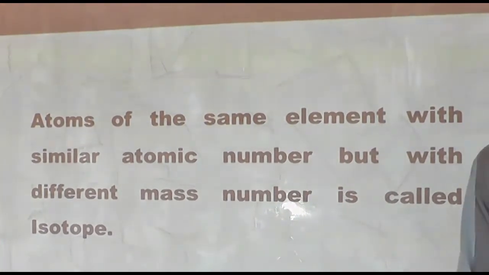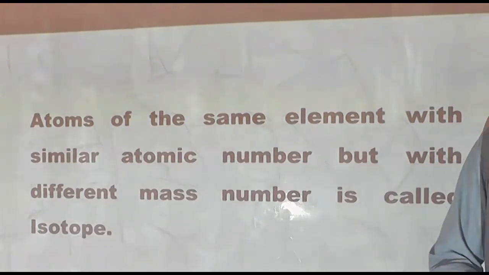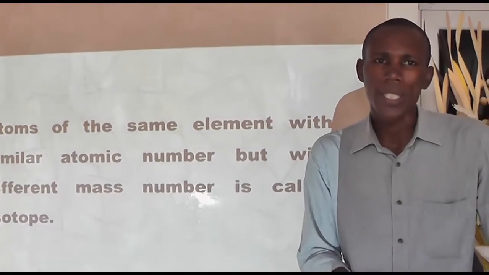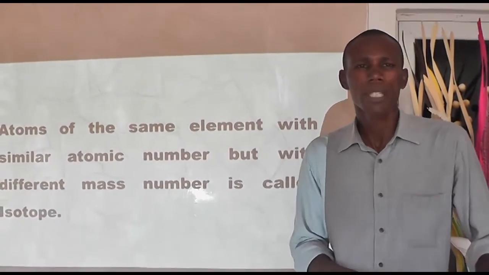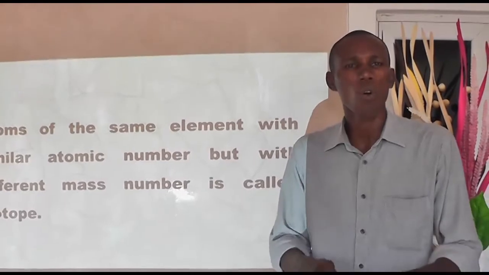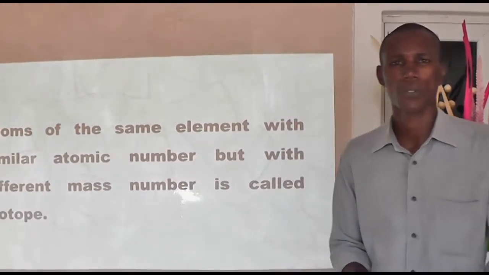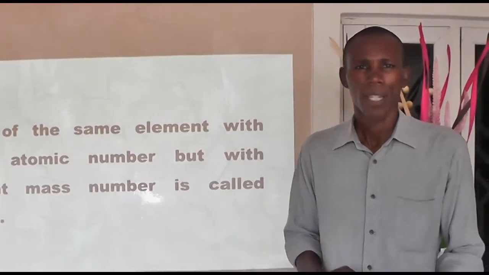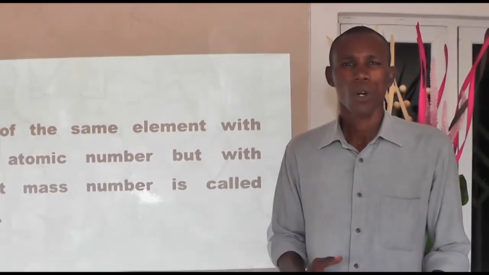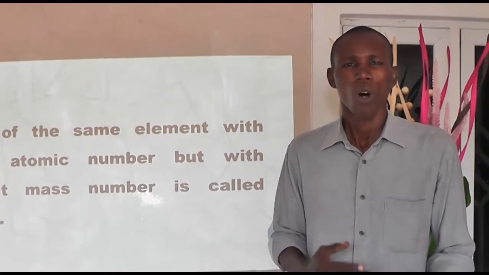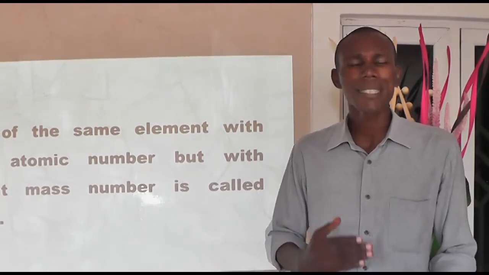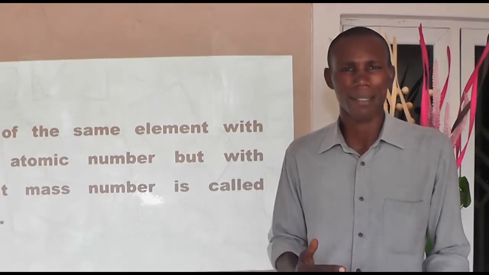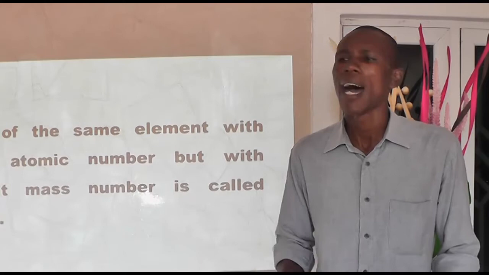Now, don't confuse isotopy and isotopes. Atoms of the same element with the same atomic number but different atomic masses are called isotopes, while the occurrence, the existence of atoms of the same element with the same atomic number but with different atomic masses is regarded as isotopy.